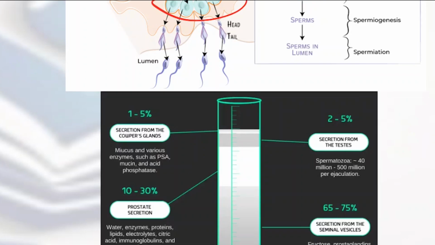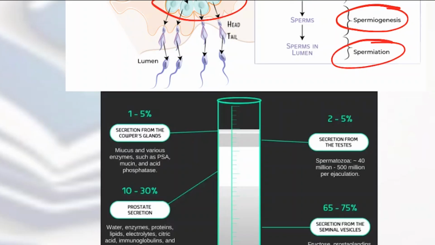So, two secondary spermatocytes are going to become four spermatids by the end of the meiosis 2 division. And then the spermatids are converted into sperms, which is a process known as spermiogenesis. And finally, these sperms will be entering the lumen, which is known as spermiation.